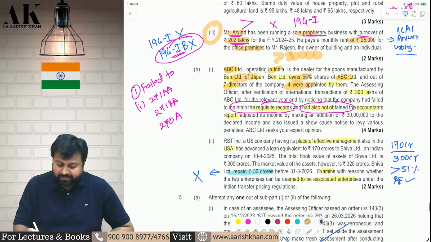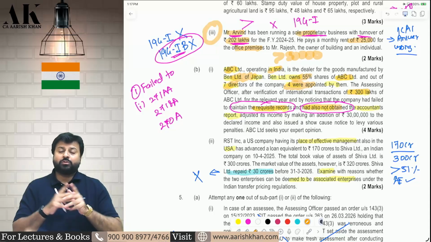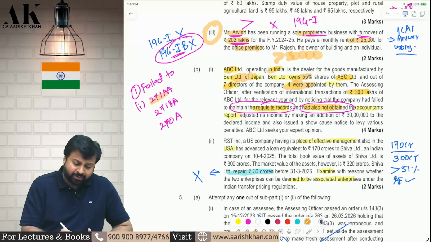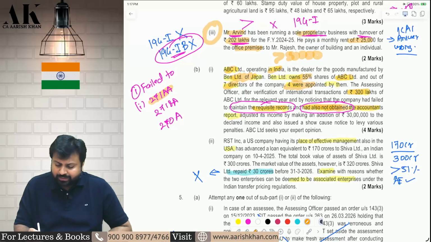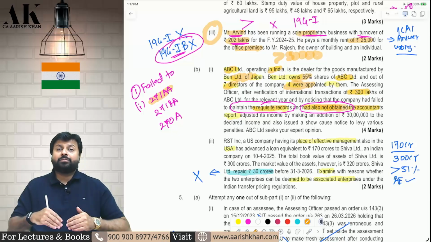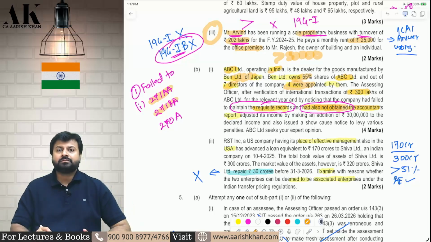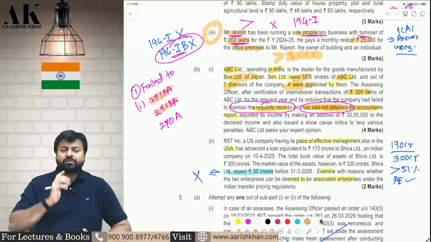Now, the AO, while verifying the international transaction of 300 lakhs, notices that the assessee has not maintained the requisite records. All records are not maintained by the assessee. So which penalty will be imposed? 271AA. For not maintaining proper records as per 92D, 271AA will be applicable, 2% of the value of transaction. Second, the assessee has also not obtained the accountant's report. If the accountant's report, that is Form 3CEB, is not obtained, then 271BA will be applicable, and a penalty of 1 lakh rupees will be imposed on you.